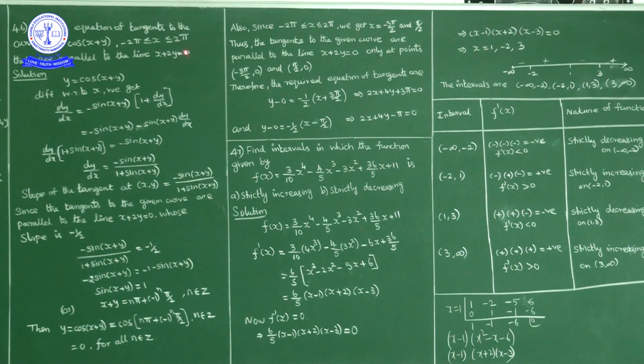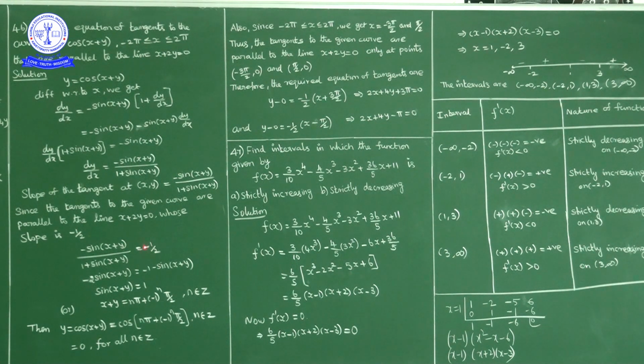So slope of this line is what, x plus 2y equal to 0, 2y is equal to minus x, y is equal to minus 1 by 2 x. Y is equal to mx form, m is equal to how much, minus 1 by 2. Slope of the line is minus 1 by 2. Slope of the line and slope of the tangent both are equal. Slope of the tangent, minus sin of x plus y upon 1 plus sin of x plus y, is equal to slope of the line, minus 1 by 2.